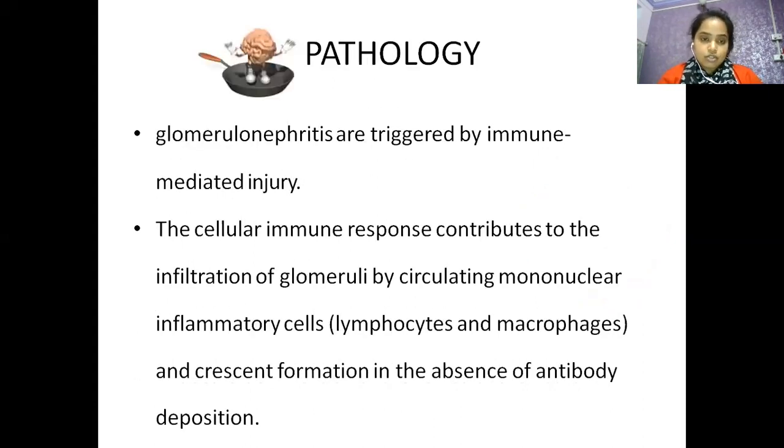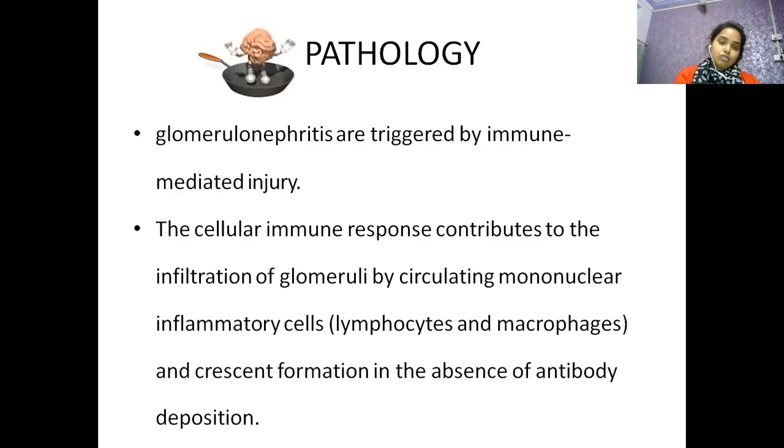Now pathology. Glomerulonephritis is triggered by immune-mediated injury. Immune-mediated injury, like a cellular immune response, contributes to the infiltration of glomeruli by circulating mononuclear inflammatory cells, called lymphocytes and macrophages, and crescent formation in the absence of antibody deposition.